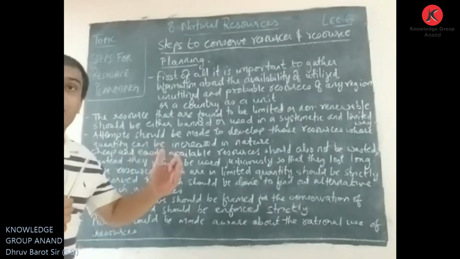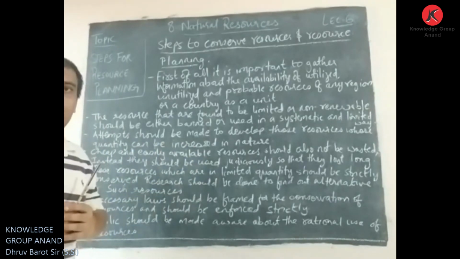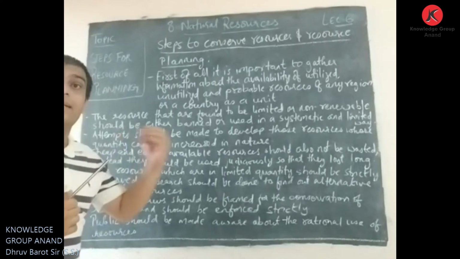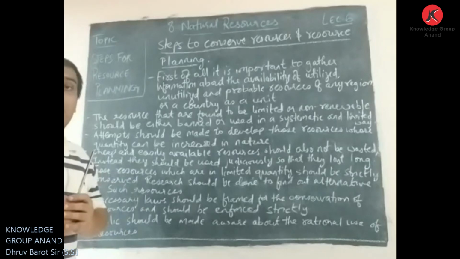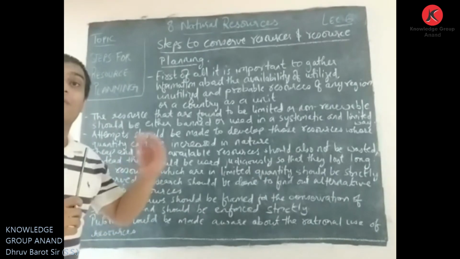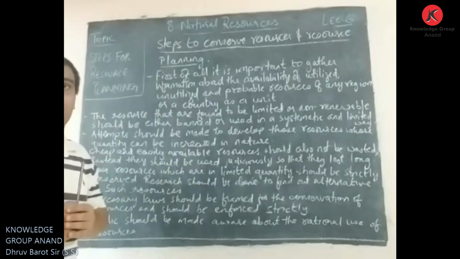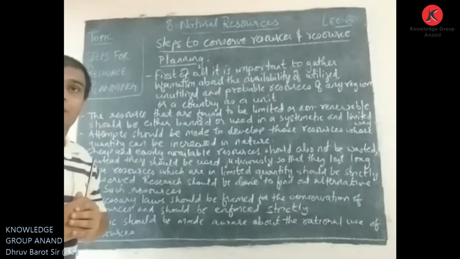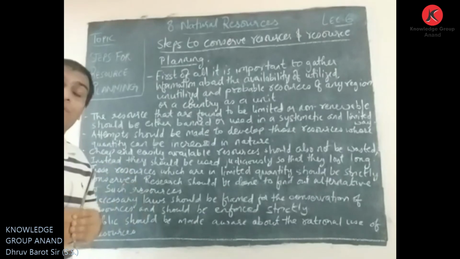If we have children at our home, we understand their importance, and that is why we take care of them. We value them. Here, the same thing applies. If people are aware about the resources and understand their importance, then they will start taking care of those resources.